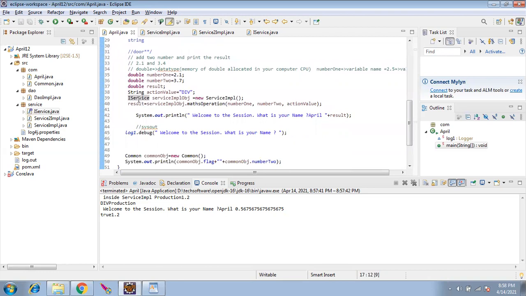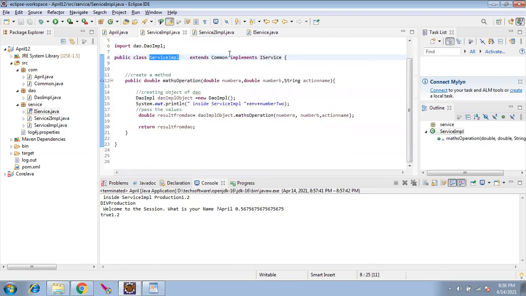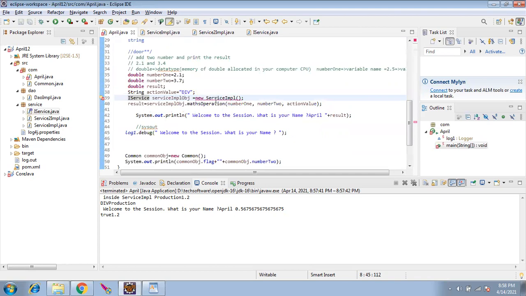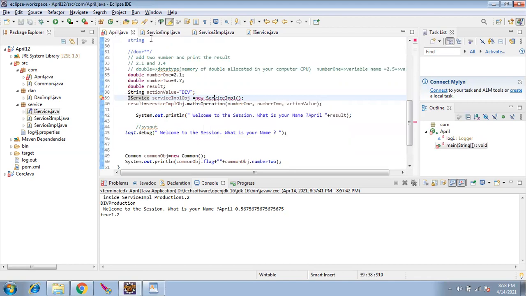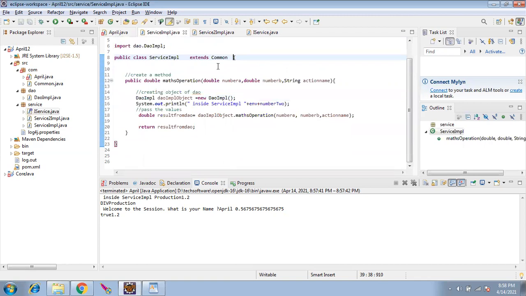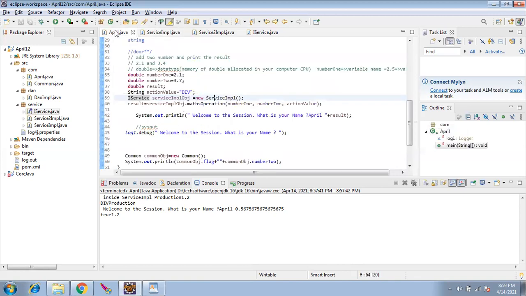Here, iService equal to new service. Let's say I remove this keyword. If I come back here, it will throw an error because this implementation is not implementing that interface. You have to do hands-on on this, because just by seeing or if I tell, it might look like everything is clear. But once you start writing your first program and get your hands dirty, only then will you understand it.